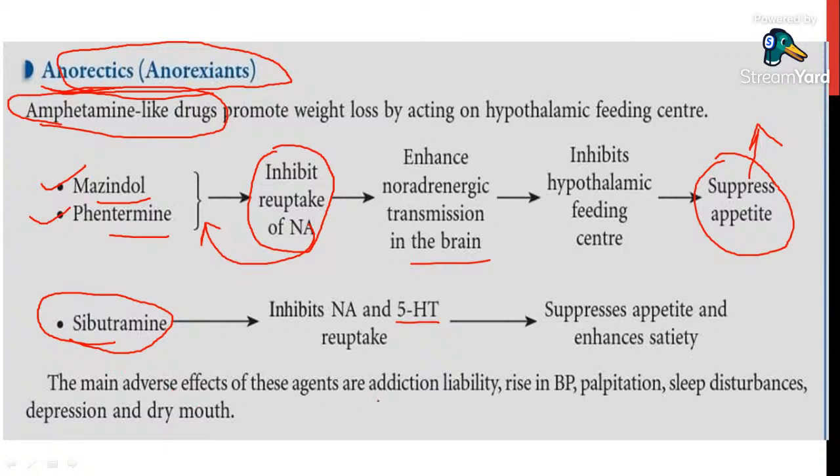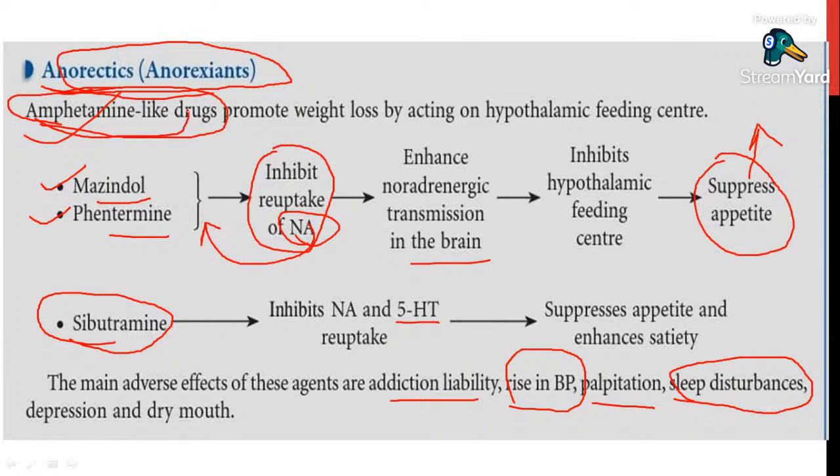The main adverse effect of these drugs is addiction property because they are amphetamine-like drugs. Amphetamines will directly act on the brain. They'll cause raised blood pressure because they are sympathomimetics, increasing noradrenaline action. They'll cause palpitations, heartbeat will be increased, and sleep disturbances are very important. When these drugs are given, all sympathomimetic drugs, particularly amphetamine-like drugs, will cause insomnia. The patient can't sleep. Insomnia is seen, and sometimes depression, and dry mouth is common because they are increasing noradrenaline activity.